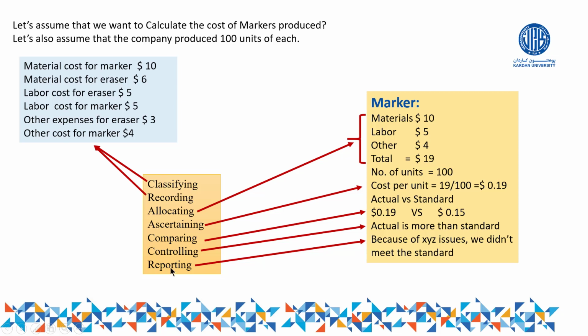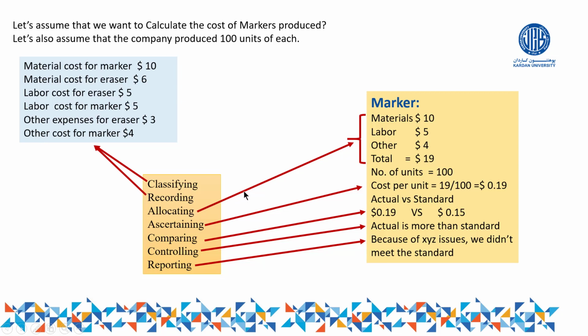Once again, let me summarize. We said cost accounting is the process of classifying and recording. So we have classified the cost, whether it belongs to marker or to eraser. This belongs to eraser, this belongs to marker. Then we have recorded it in the proper book of account. It means before you classify, you cannot record. We have classified and then we record it.